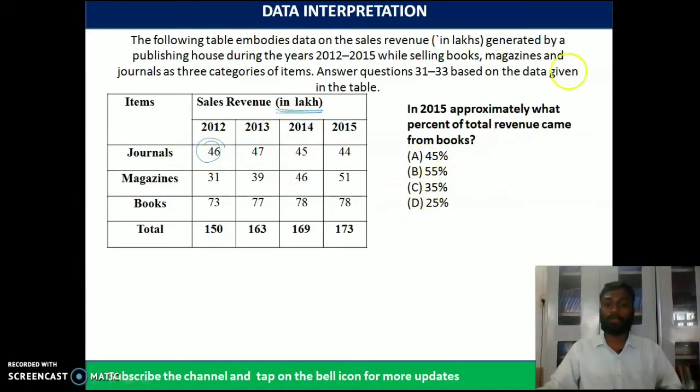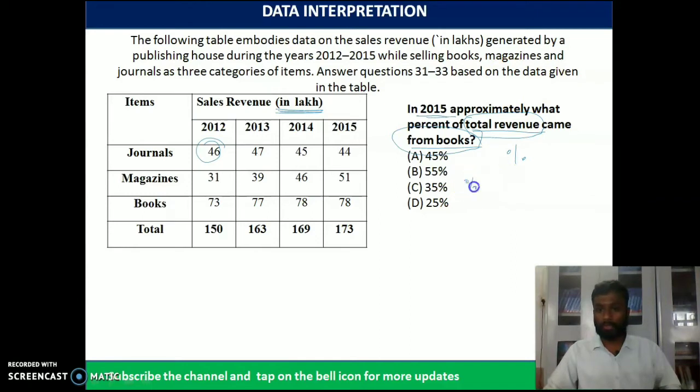So moving forward, what is the question? In 2015, approximately what percentage of total revenue came from the books? First, we should know the value of the total revenue and the value of revenue we got from the books. So automatically we can get the value of percentage, right?